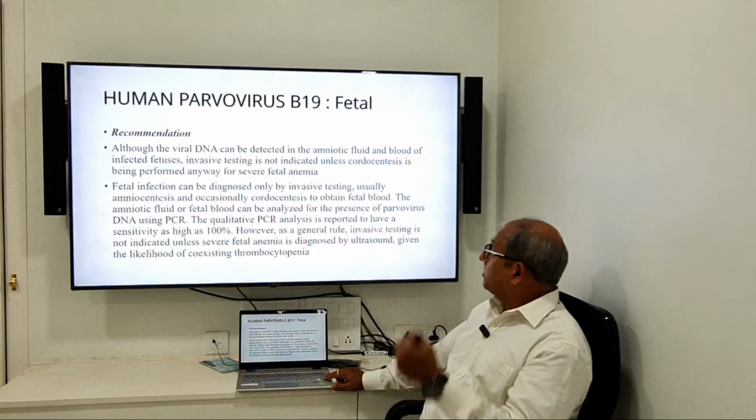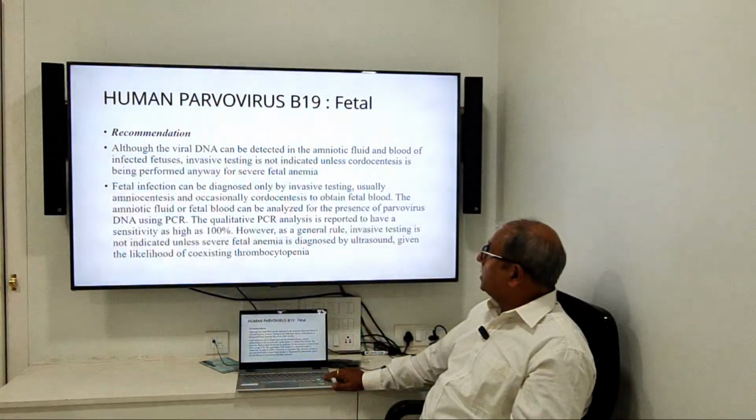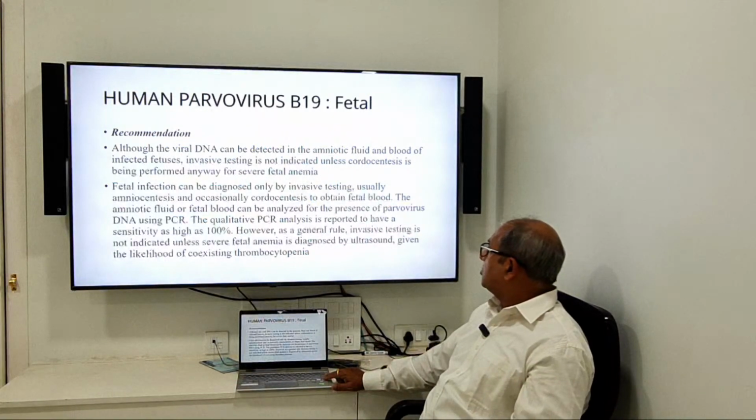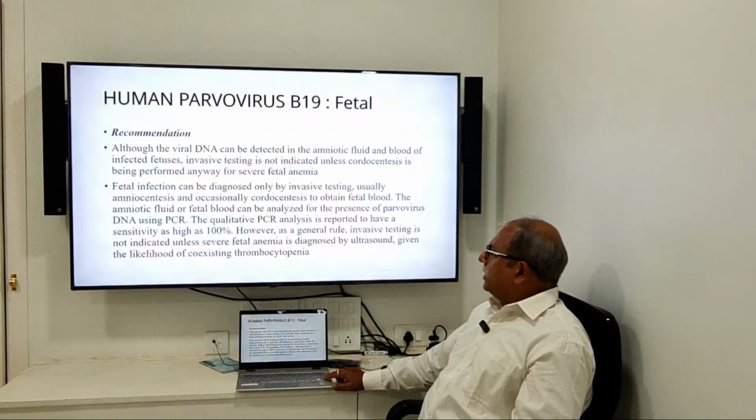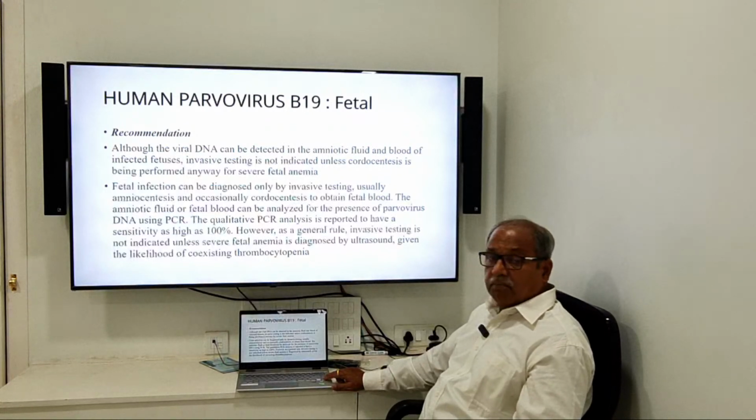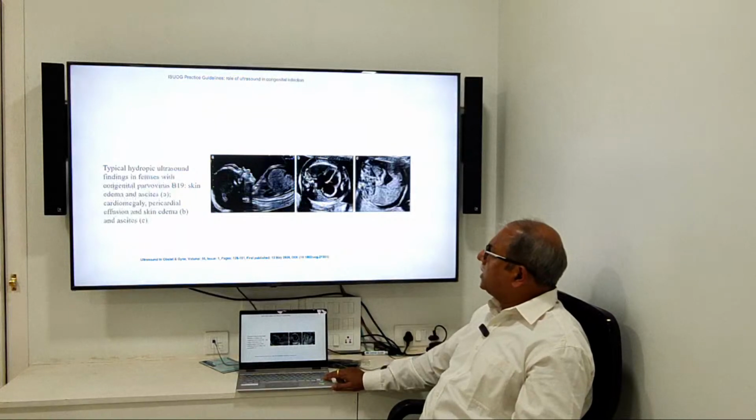The fetal infection can be diagnosed only by invasive testing, usually amniocentesis and occasionally cordocentesis to obtain fetal blood, with presence of parvovirus DNA on PCR. But think about the platelet deficiency, there might be bleeding, there might be thrombocytopenia. And these are the typical hydropic features of parvovirus.